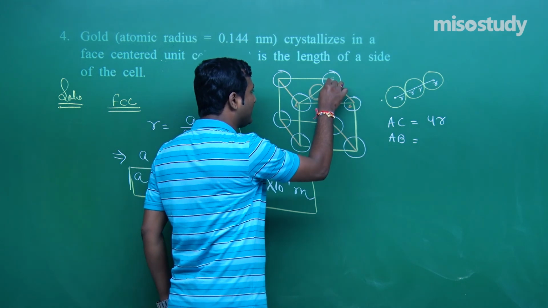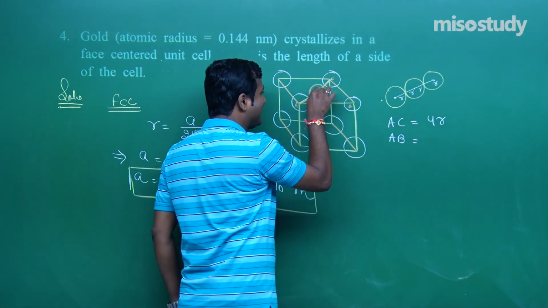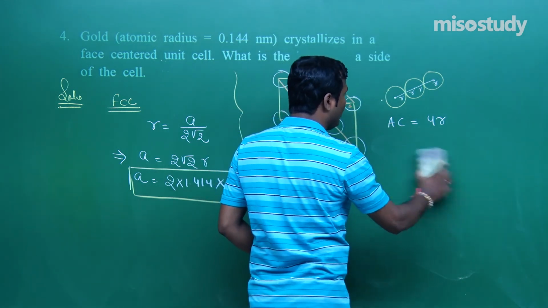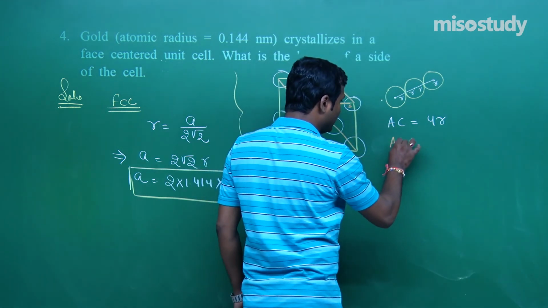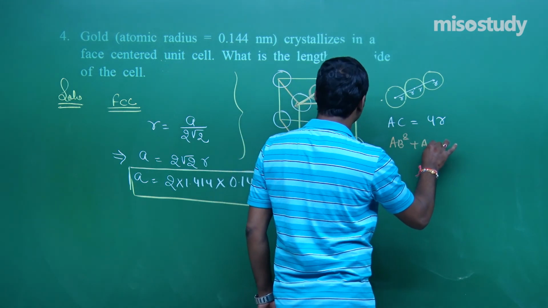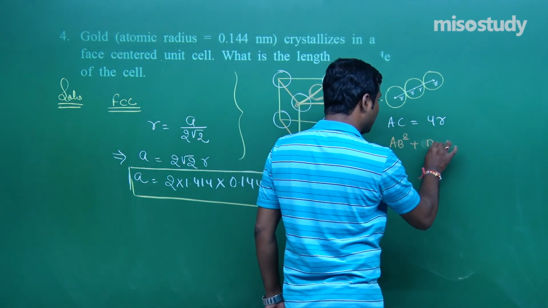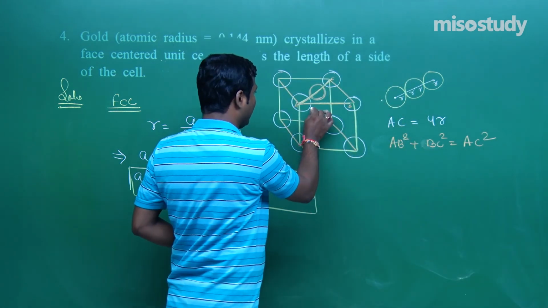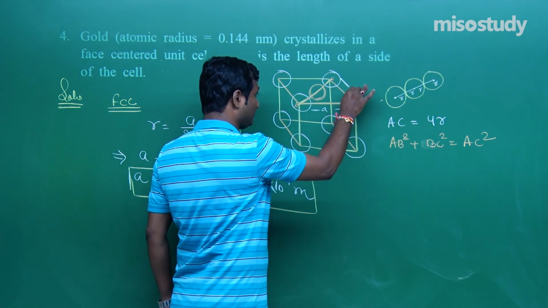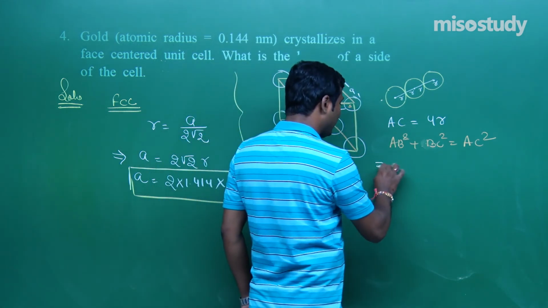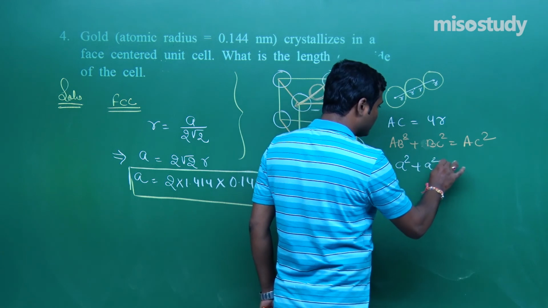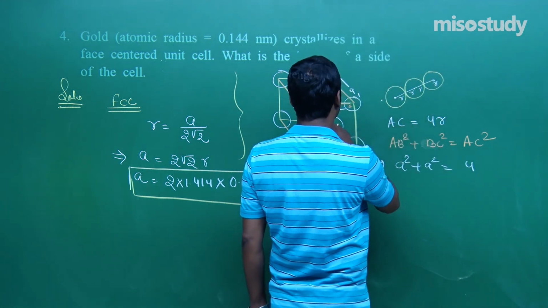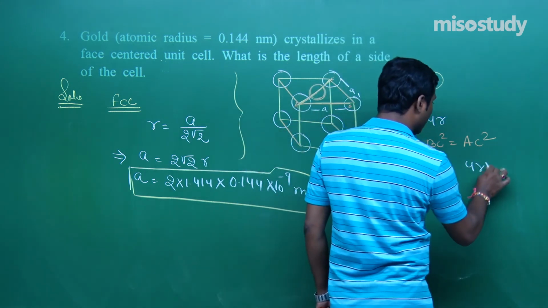Now this looks like a right angle triangle. If there is a right angle triangle, then we know AB square plus BC square is equal to AC square, and AB is equal to the side of the unit cell. Now put here a square plus a square is equal to AC, that is 4R square.